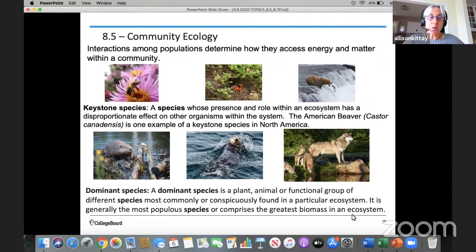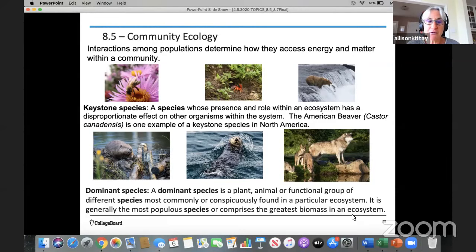So the two terms I want to define for you are keystone species and dominant species, and a common misconception is to mix these up. So let's try to keep these straight. A keystone species is a species whose presence and role within an ecosystem has a disproportionate effect on the other organisms within the system. I can give you 3 examples.